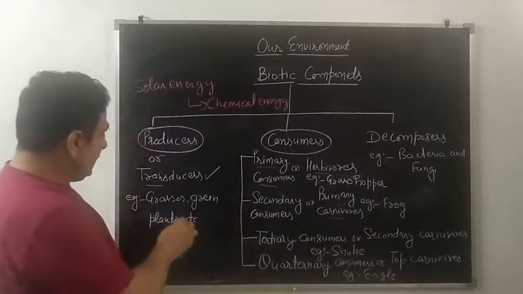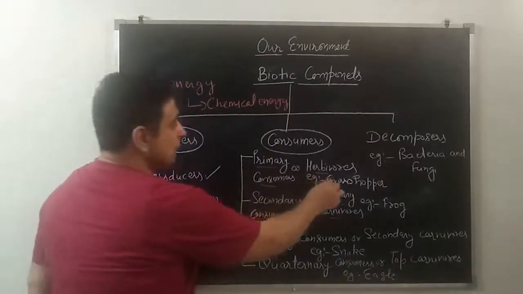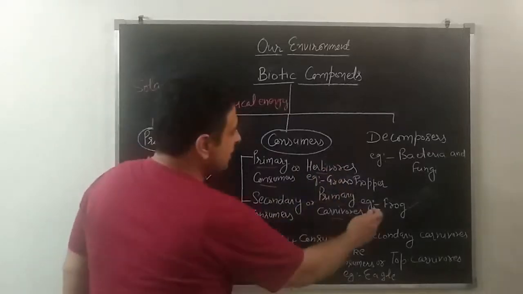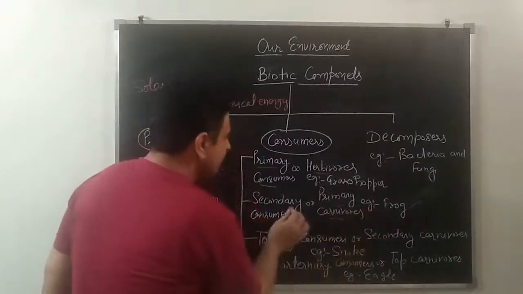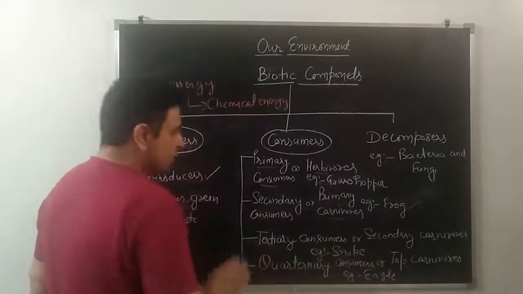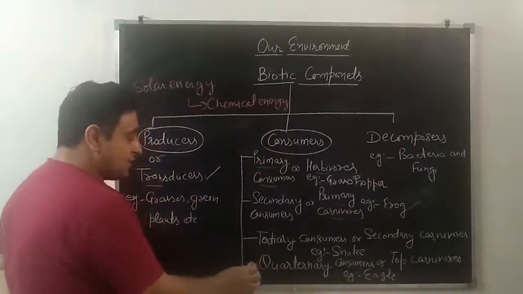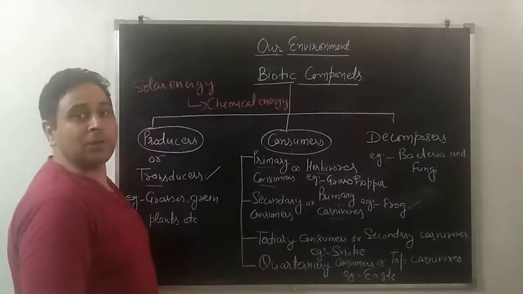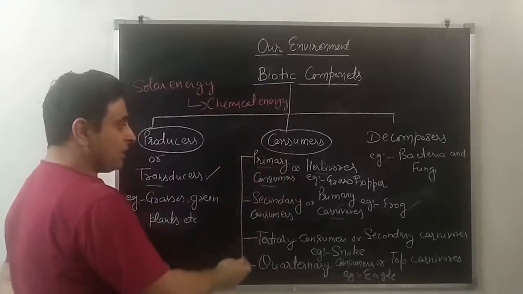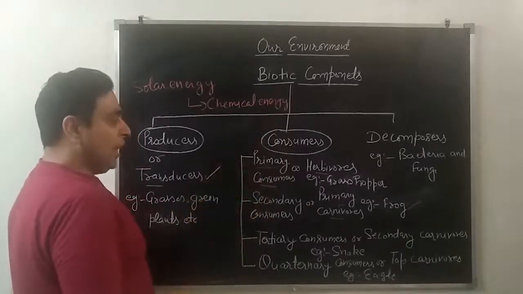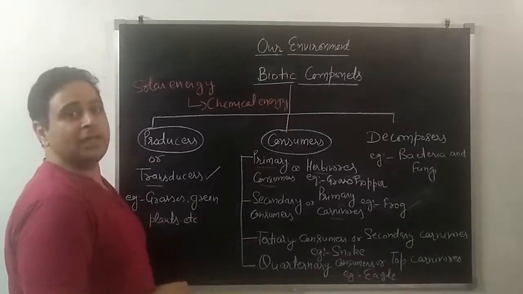For example, let us say grasshoppers eat grass. So grass is producer, grasshopper is herbivore. Grasshopper is eaten by the frog and frog is eaten by the snake. So frog is secondary consumer whereas snake is tertiary consumer. Then lastly, snake is eaten by eagle, students. So eagle is a quaternary consumer or top carnivore. So consumers can be classified in terms of primary, secondary, tertiary, quaternary consumers, or in terms of herbivores, primary carnivores, secondary carnivores, or top carnivores.